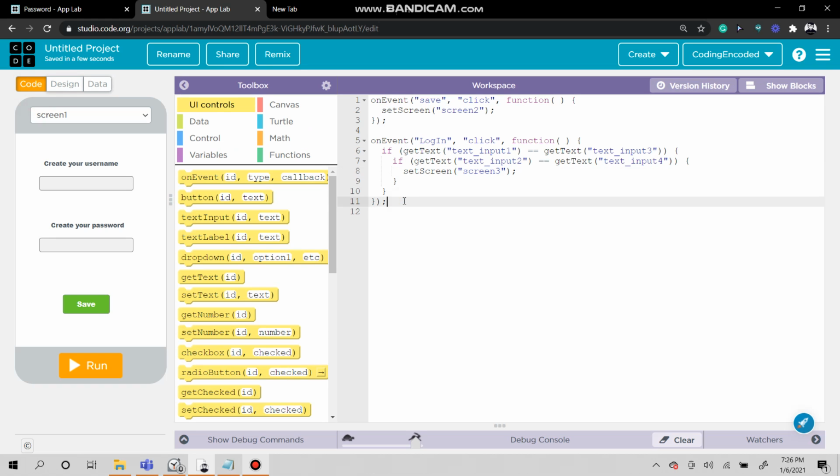Now let me explain what if statements are. Basically, it's kind of like a requirement. Right here we have two if statements. The action will only happen if both of them are equal. So let's have a real world example.